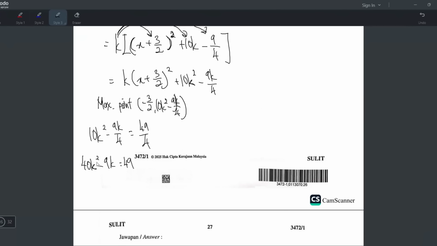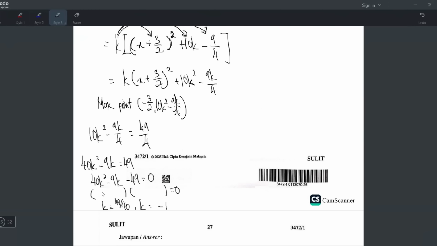So when you see there is k squared and k, it means it is quadratic. So you have to arrange it into general form and then use the calculator to solve for k. So the 49 moves over to become minus 49 equals 0. Alright, all these three numbers cannot be simplified anymore. So we can press the calculator: a press 40, b press negative 9, c press negative 49. And your calculator gives you two answers, 49/40, and the other one is negative 1. But don't forget, this line you have to write bracket equals 0.